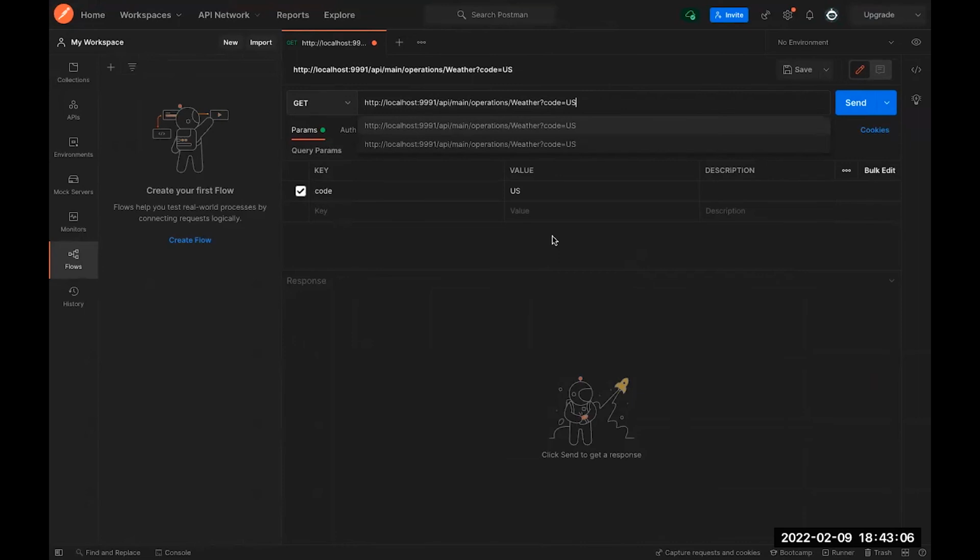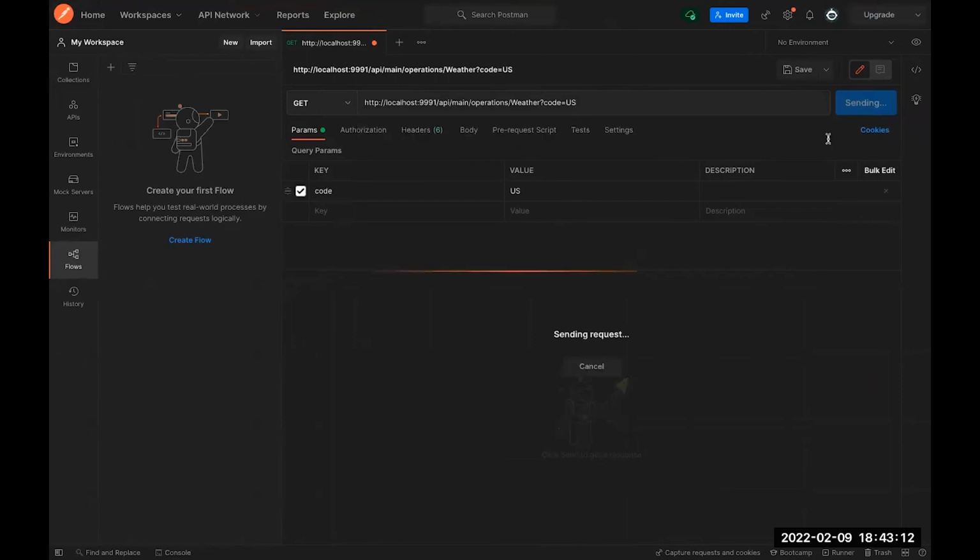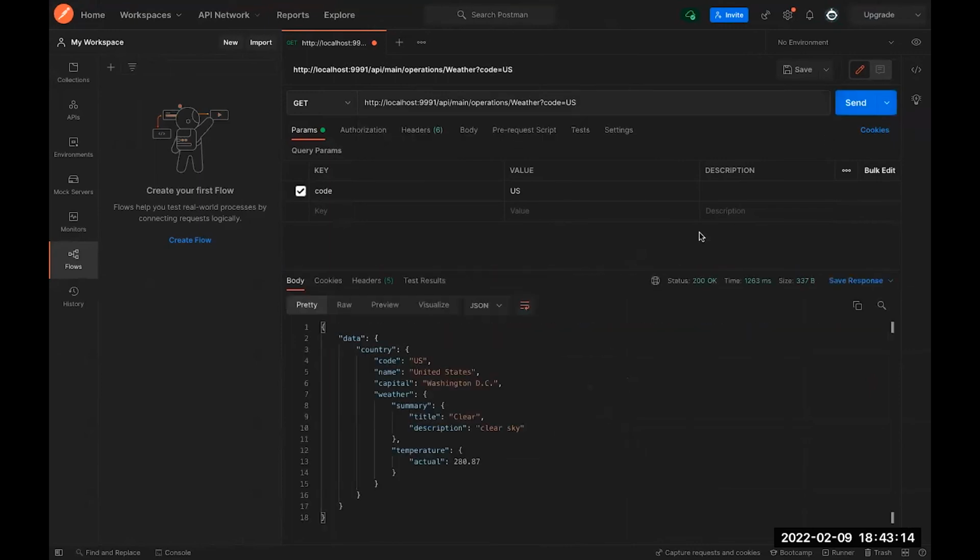If all goes according to plan, we should be able to get the capital as well as the weather in the United States, or the weather at Washington, DC. Awesome. Just like that, we were able to, in four steps, build a virtual graph consisting of multiple APIs. We exposed GraphQL operations through JSON REST, and you might not know, but we took care of so many other different things. And this is just the beginning of what WunderGraph and what the hub can do.